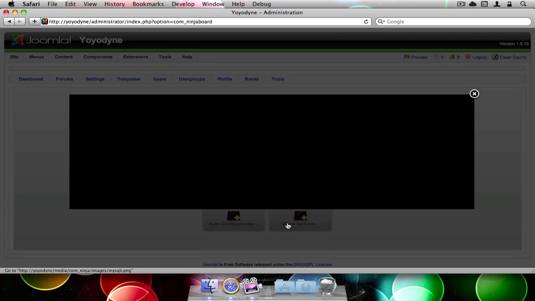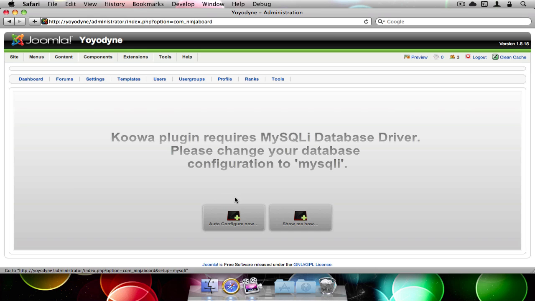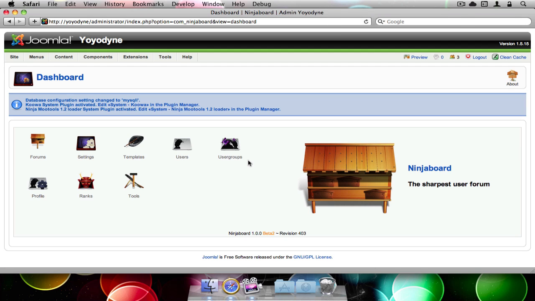You can click show me how, and you see right in global configuration where you can enable it manually, or you can just, like me if you're a little lazy, click auto configure. Once that's done, it will tell you that it changed to MySQLi, that the Nuku framework was enabled, and that our own system plugin was enabled.